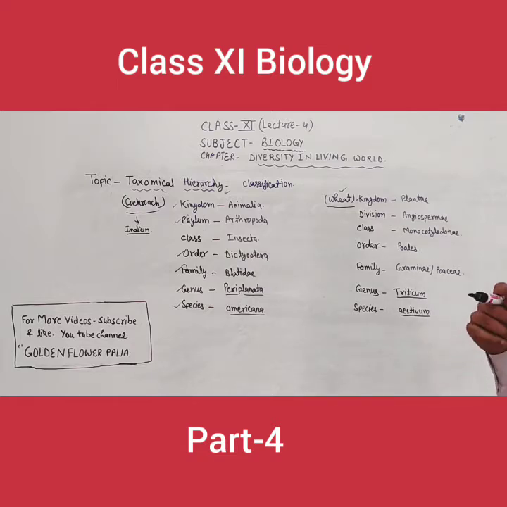Whenever we discuss the detailed form of the kingdom Plantae, then you will become aware. Now its genus is Triticum and species is aestivum. As I told you, whenever you are writing the genus name and species name, the genus name must be with a capital letter and the species name must be with a small letter, and both should be underlined separately.